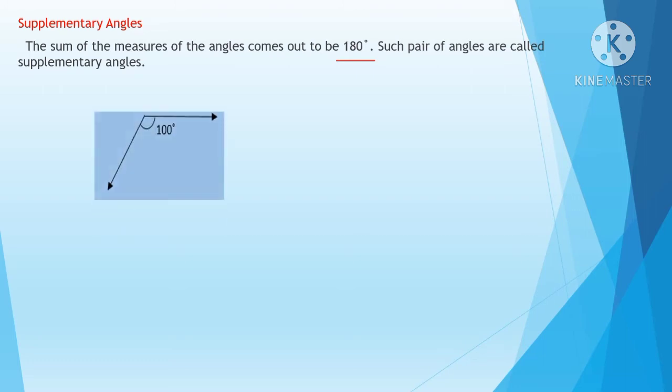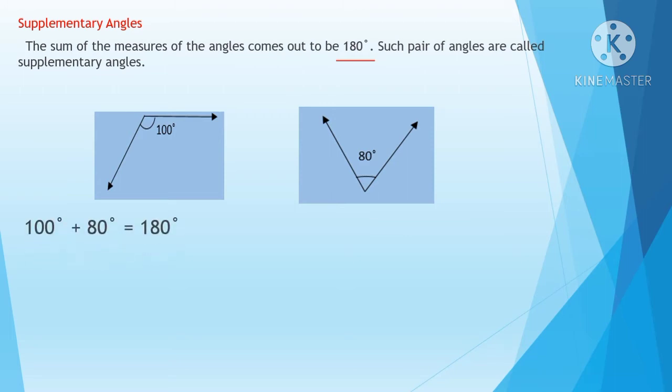So first angle I am giving 100 degree and second angle I am giving 80 degree. So when you add up, are these angles supplementary? How will you find out? You have to add the two angles. So 100 plus 80, you are getting the answer 180 degree.